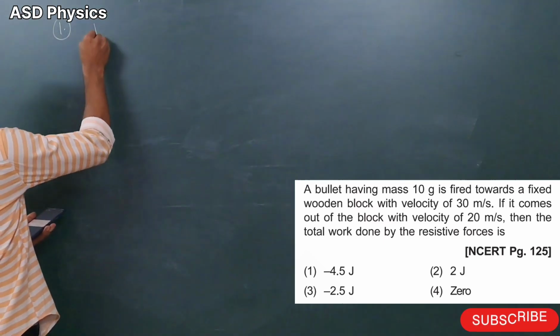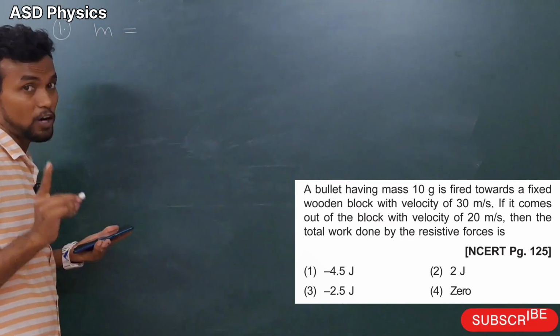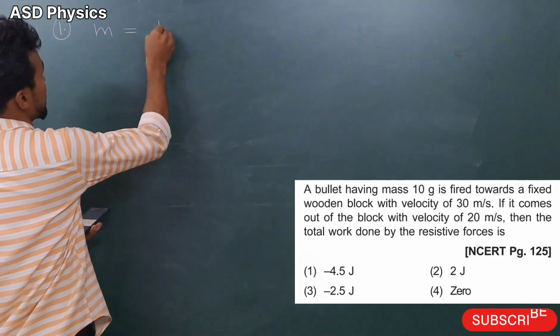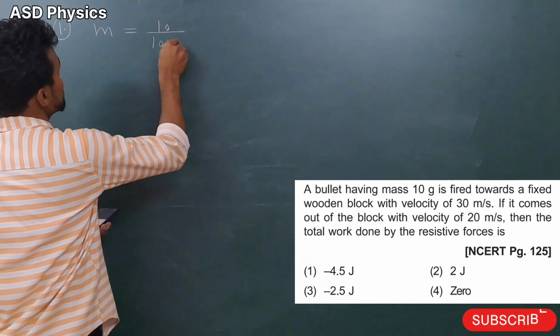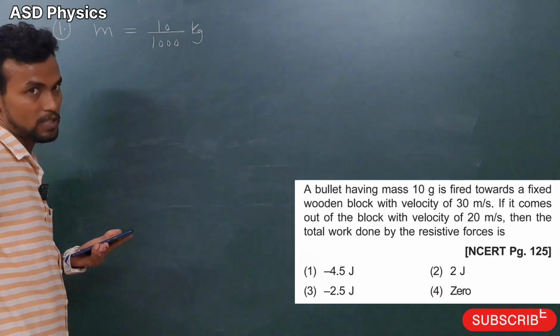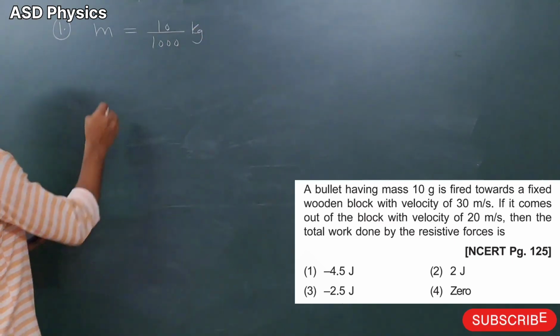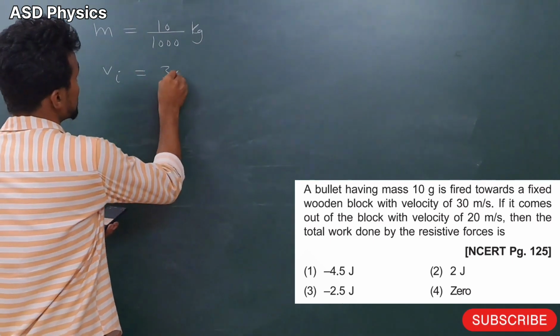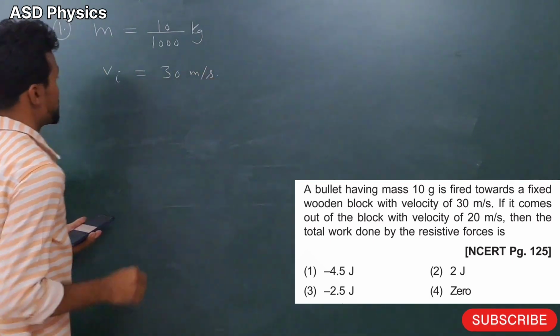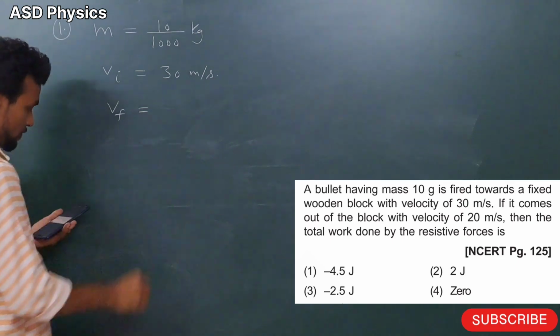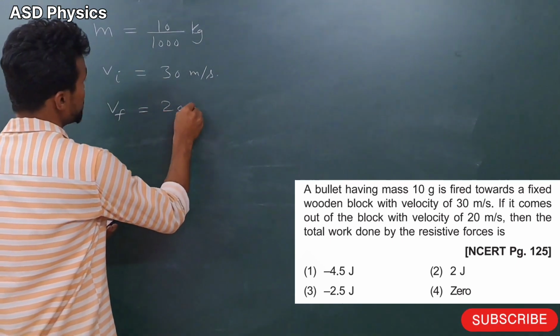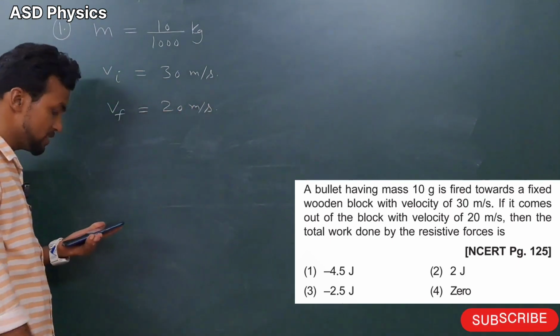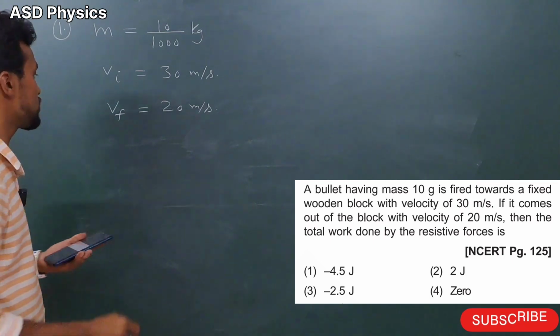Let's write here, the mass of the bullet is given as 10 gram. We will convert into kilogram, so 10 by 1000 kilogram. Initial speed of the bullet is given as 30 meter per second. Final speed is given as 20 meter per second. What they are asking? Work done by the resistive force. Same story.